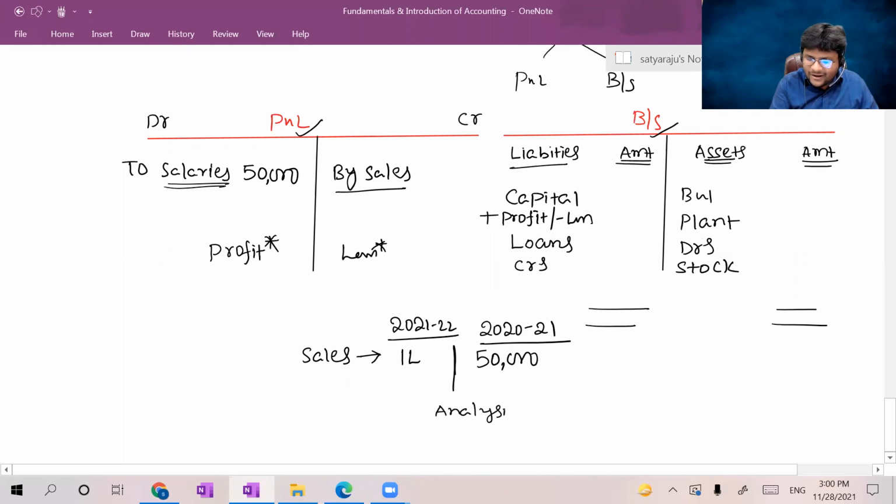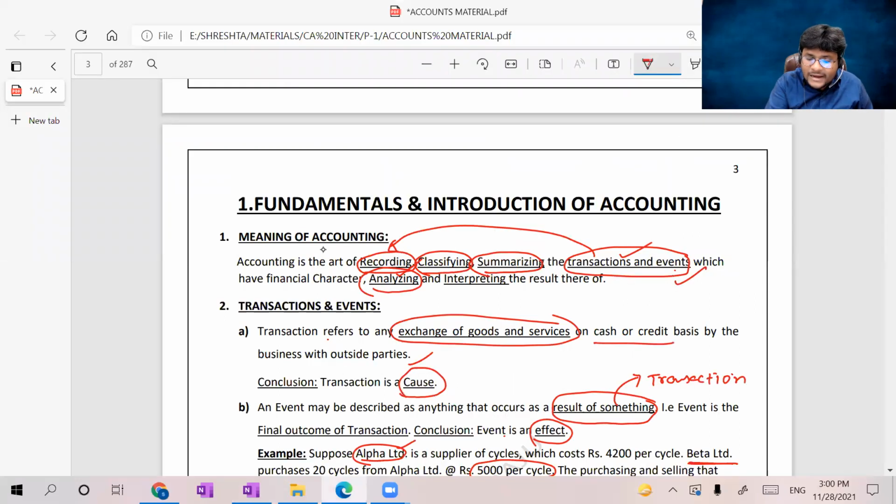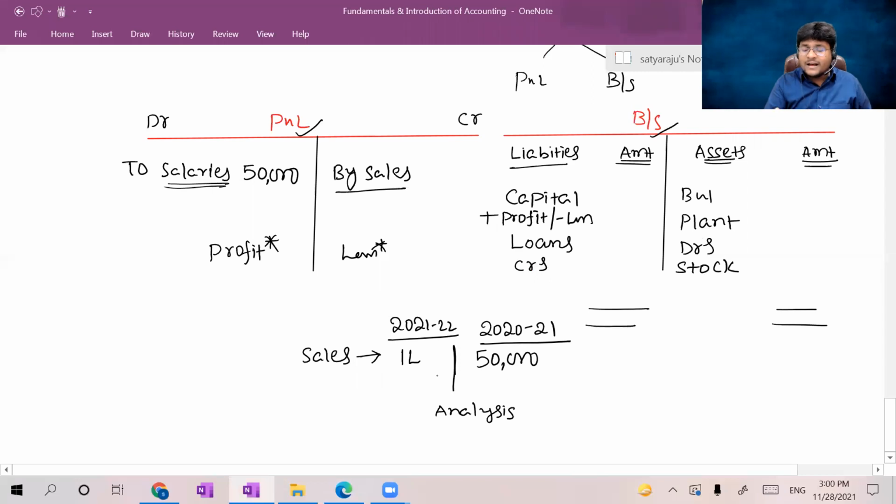So simply, analysis is nothing but establishing the relationship between two items in the financial statements, whether it may be the profit and loss account or the balance sheet. With that analysis, you can interpret. What is the interpretation? Sales doubled means this year's turnover is double compared with the last year's turnover.